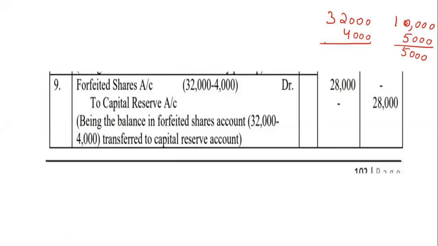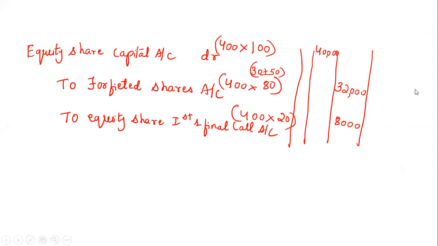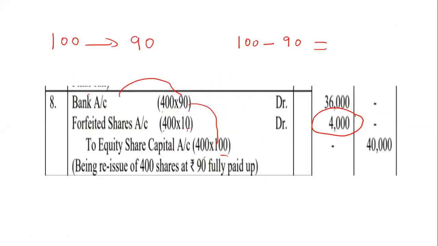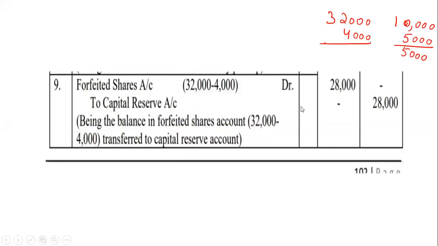Similar concept it is. See here, in the seventh entry, forfeited shares account 32,000 was credited. It was a gain for the company. But in the eighth entry, forfeited shares account 4,000 was debited. It is a loss. But still how much money does the company have in hand? Anyone can tell? 32,000 minus 4,000. 28,000. Very good. It is still the profit of the company. That's why the company is transferring 28,000.